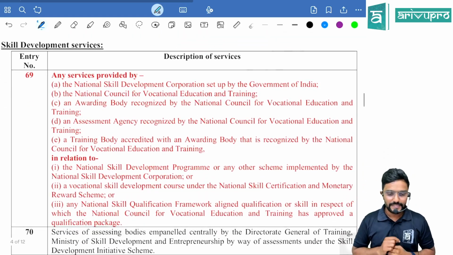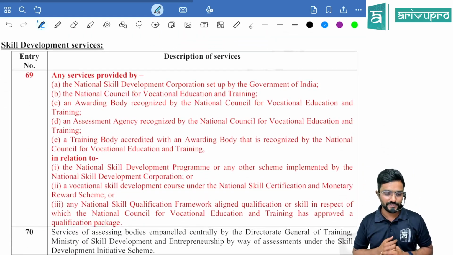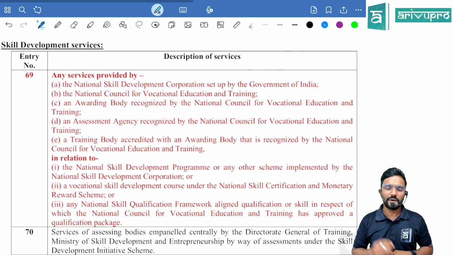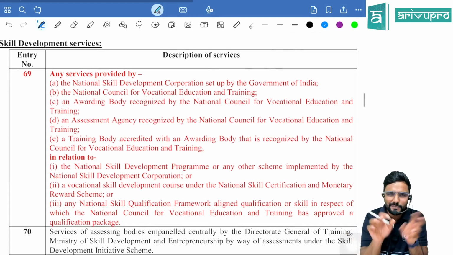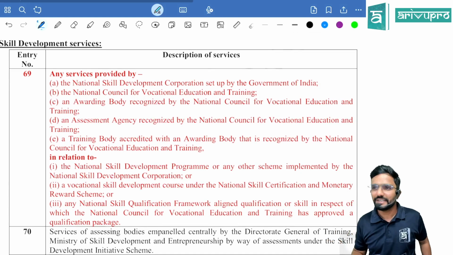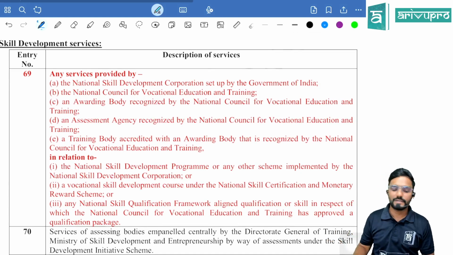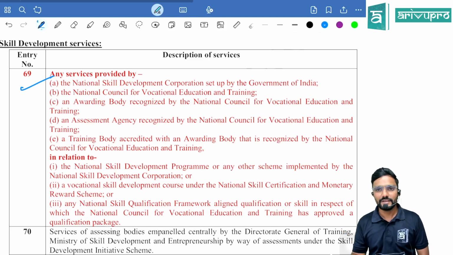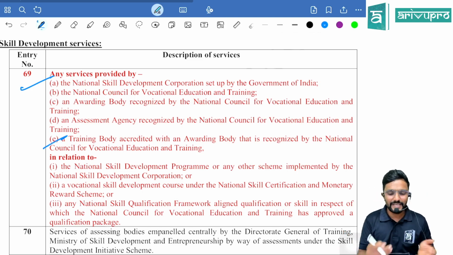Next, skill development services. Entry number 69. Guys, this entry was already there. It is not a complete amendment. Why have I given everything in red? Because in between they have changed a few words. So what I suggest is, if you already covered entry 69, just replace that 69 with this. Because in between some changes have happened.